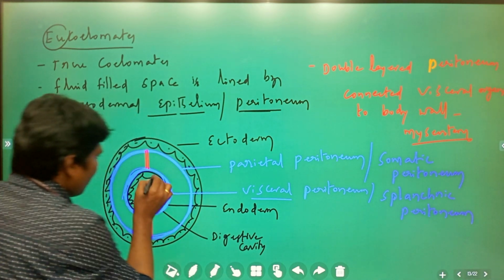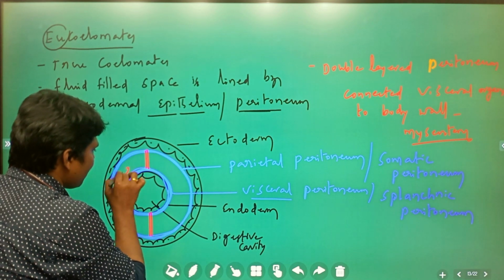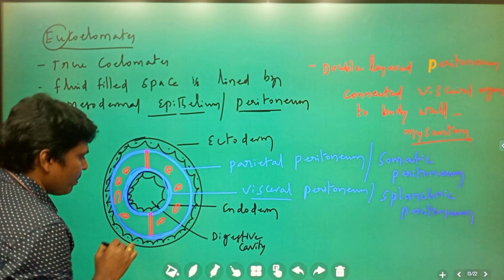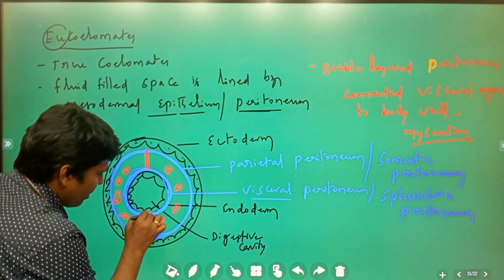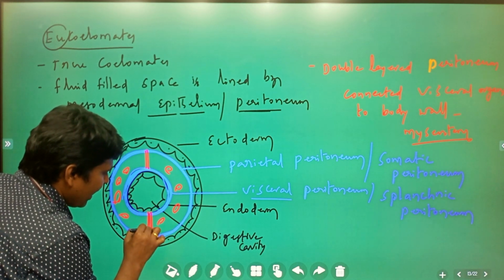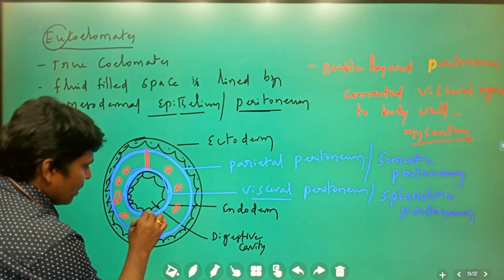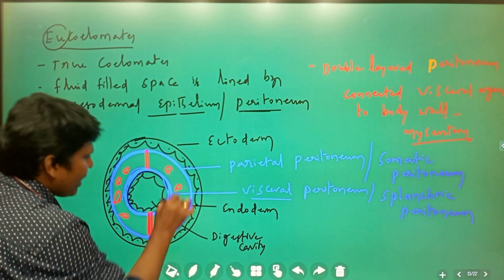Here are the visceral organs. These visceral organs are connected through the double layered peritoneum to the body wall. Here it is posterior, this is the posterior body wall.